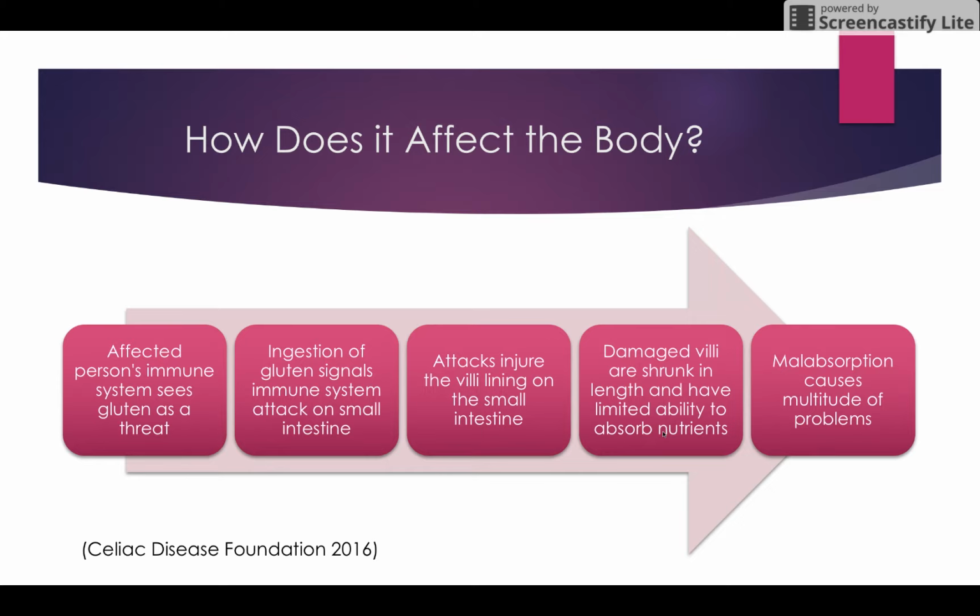The presence of villi increases the surface area relative to volume, assisting in transport. Repeated damage to the villi causes them to shrink in length, and so the surface area relative to volume decreases. The decrease in surface area makes transport increasingly difficult, and the villi are no longer able to perform their function of nutrient absorption effectively. Malabsorption leads to many of the symptoms discussed later on in this presentation.